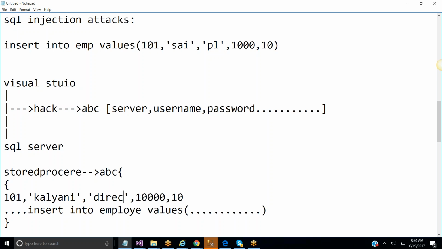So I am injecting new values. We can reduce this injection with the help of the stored procedure. We just pass the name of the stored procedure rather than the query.